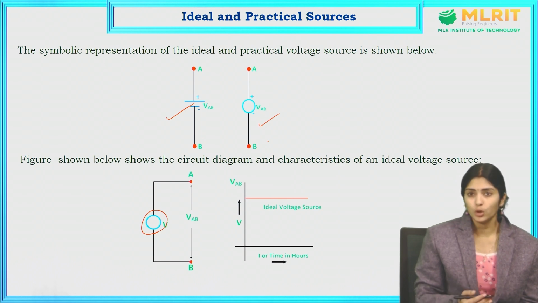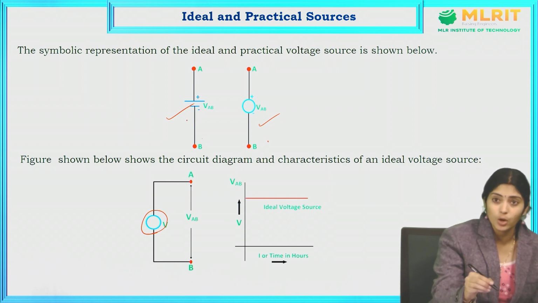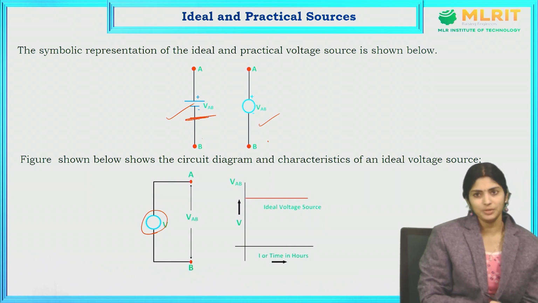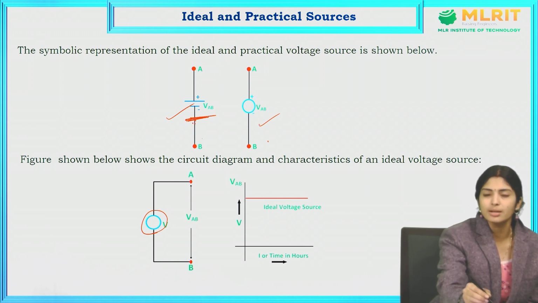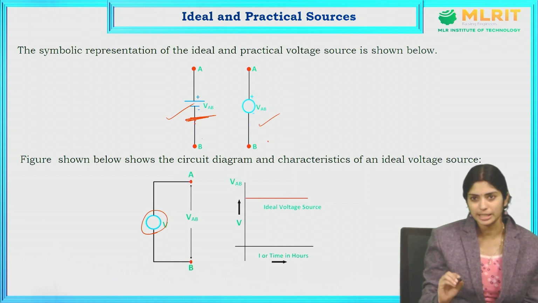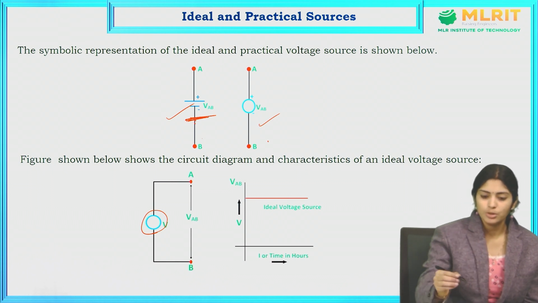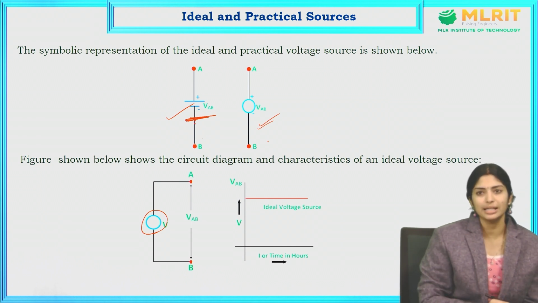But as I told you before, ideal voltage sources do not exist. Practically, if we do some experiment, there will always be some amount of losses in the circuit due to the resistance values. So after considering the losses, the practical voltage source will be shown with this symbol. That's why in the majority of your circuits, the voltage source will be represented like this only, because practically there will always be some amount of resistance in the circuit, and due to that, some amount of voltage drop. So this is the symbol for the ideal voltage source, and this is the symbol for the practical voltage source.